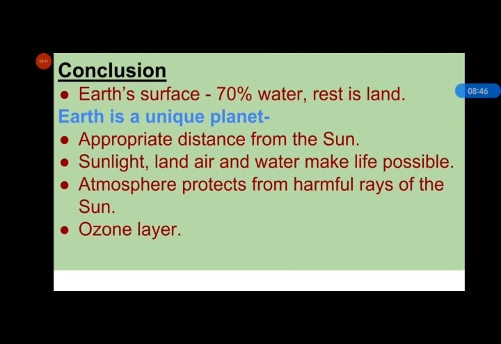And the envelope of gases, or the layer of air that surrounds the earth like a blanket, protects the earth from becoming too hot or too cold. And the ozone layer keeps us safe from the harmful rays of the sun.